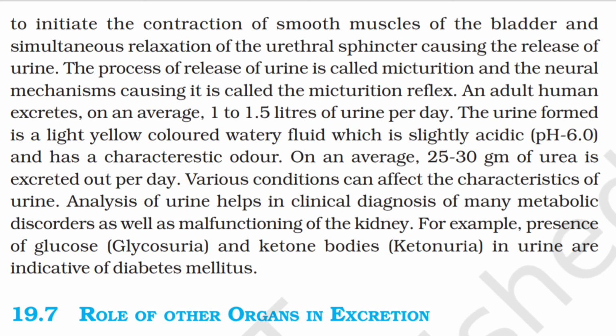The process of release of urine is called micturition and the neural mechanism causing it is called the micturition reflex. An adult human excretes on an average 1 to 1.5 liters of urine per day. The urine formed is a light yellow colored watery fluid which is slightly acidic, pH 6.0, and has a characteristic odor. On an average, 25 to 30 gram of urea is excreted out per day.